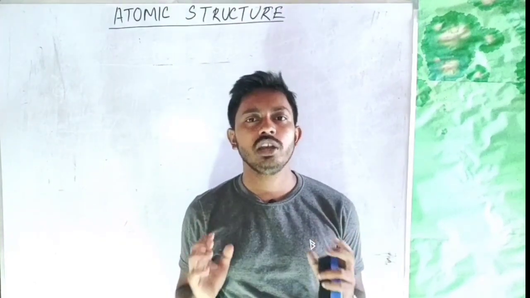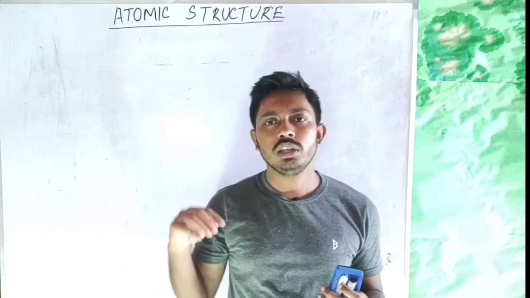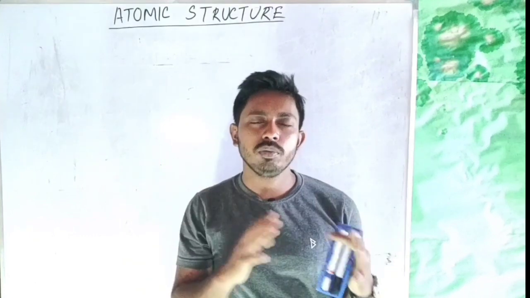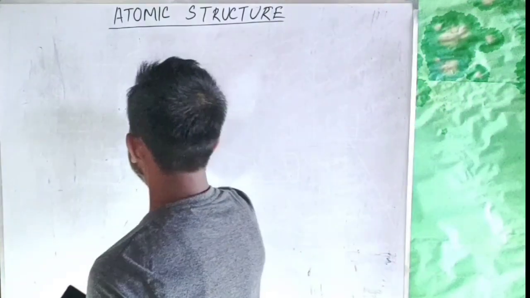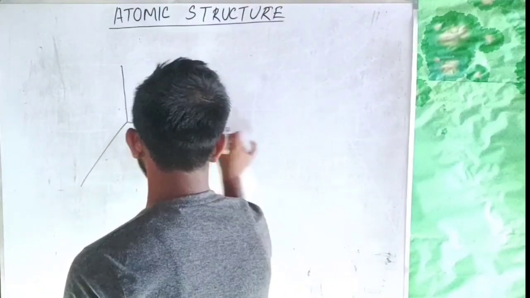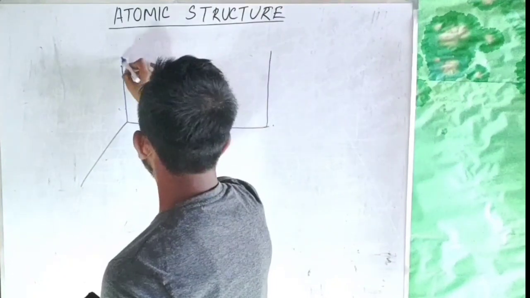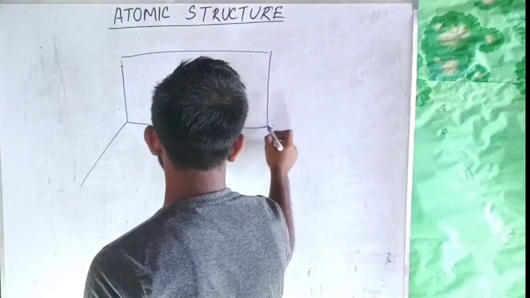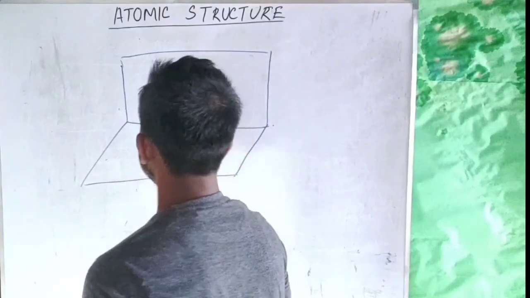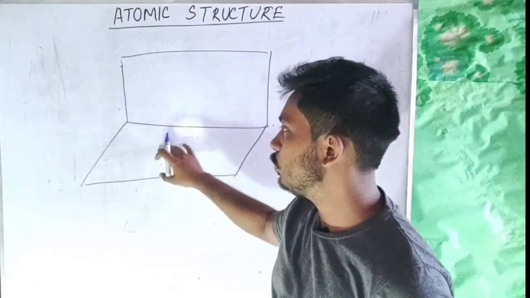Now you have read Lenz's law, right? What does Lenz's law say? Lenz's law says that when an electric field generates a magnetic field, the magnetic field will repel the electric field. Okay, now let's see, these are two perpendicular planes.